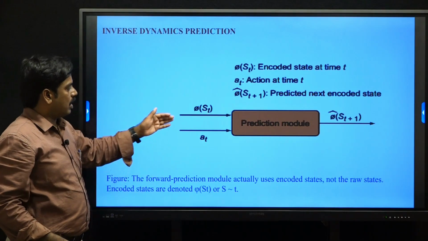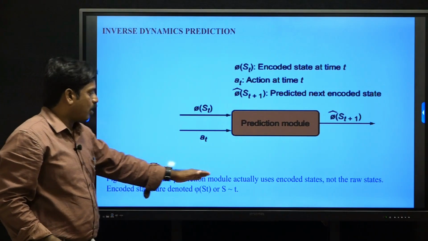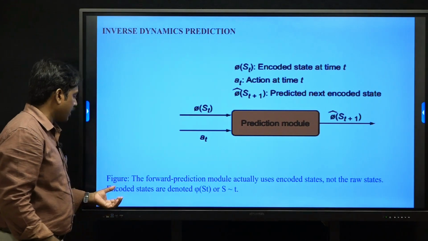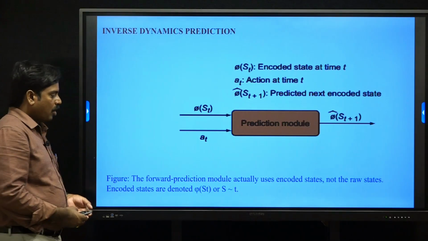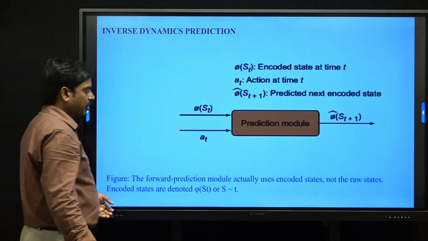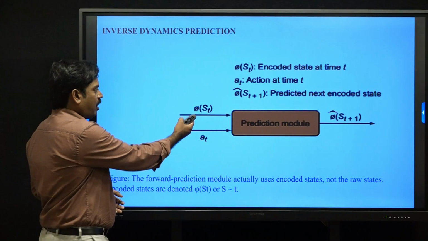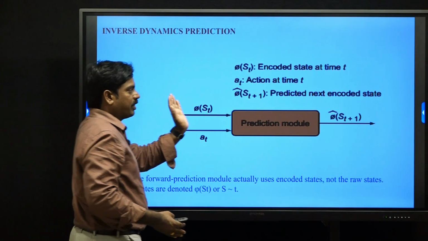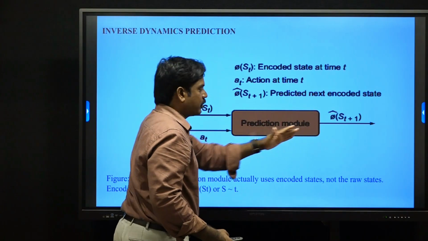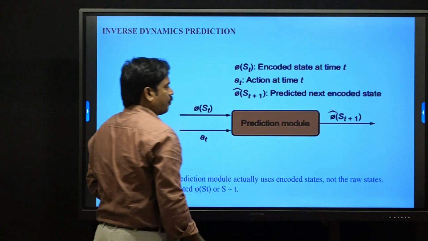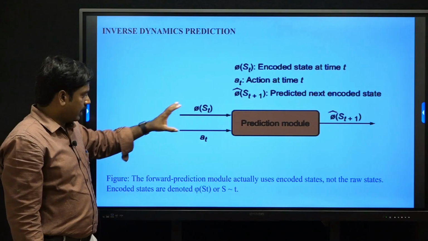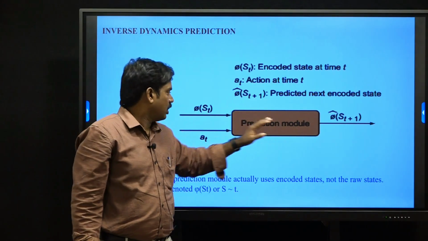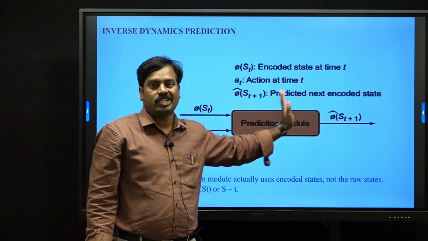Here we are using the forward prediction module, which actually uses the encoded states, not the raw states. Encoded states are denoted by phi of st, the encoded current state. Given the action at, it predicts the next encoded state, phi cap st plus 1. So in the forward prediction module, we predict the next encoded state.